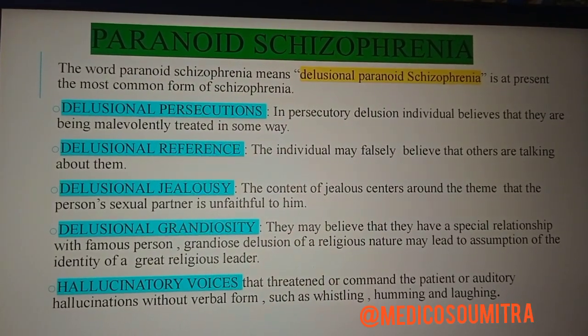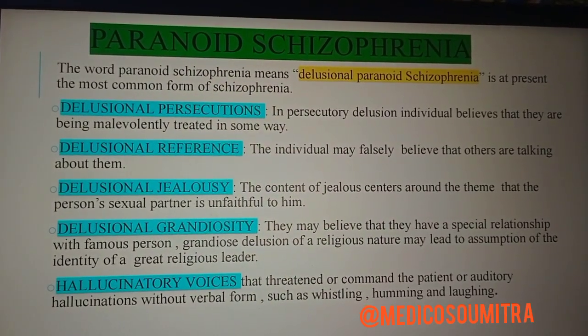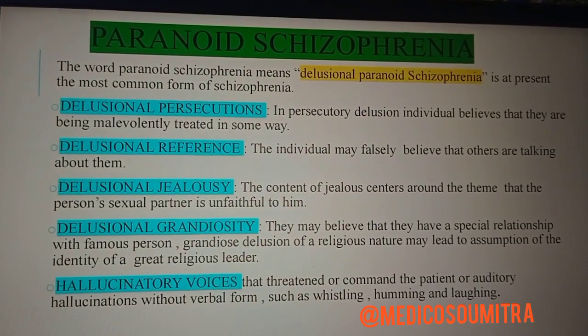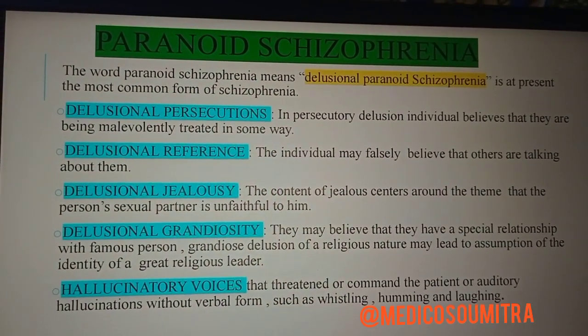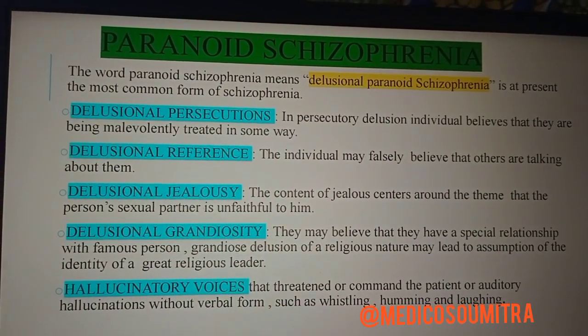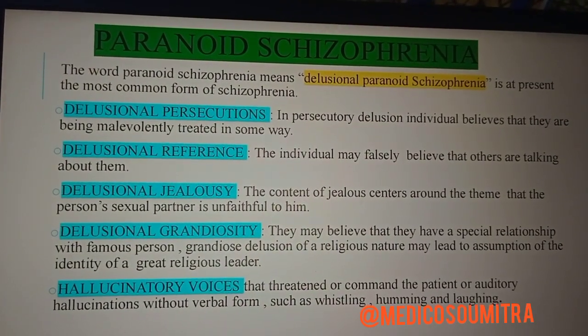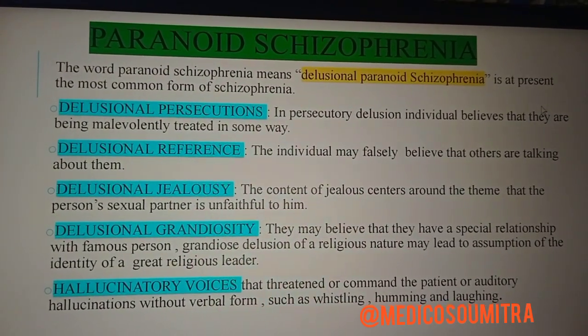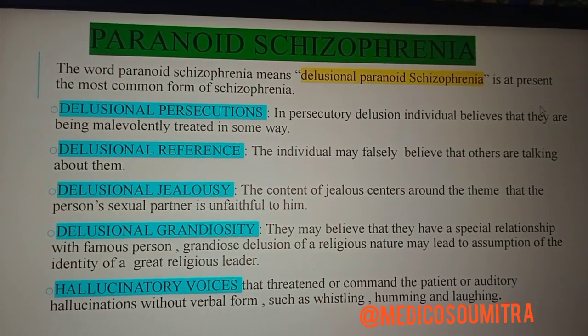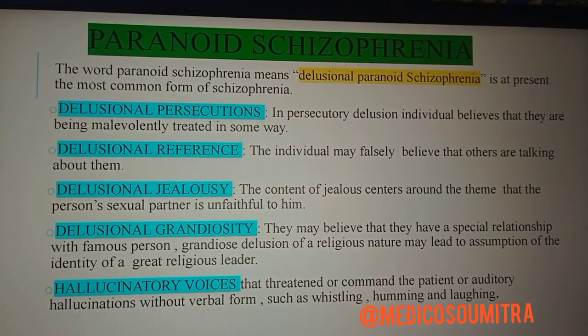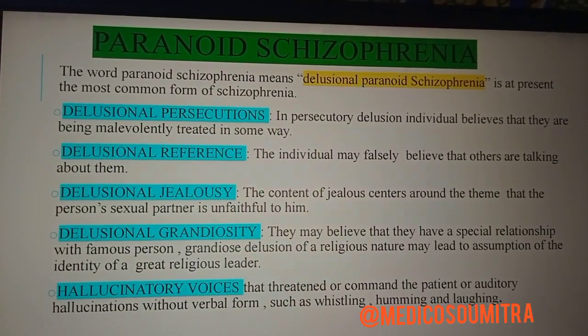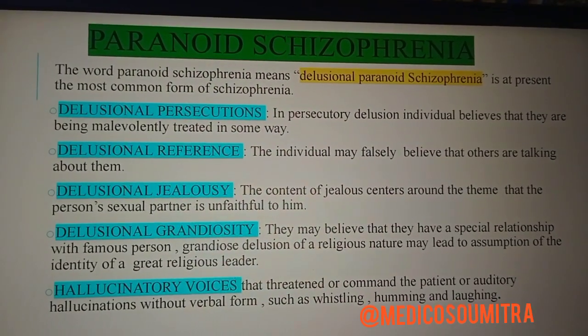Today I'm here with another video on schizophrenia, part 2. In previous videos I discussed what schizophrenia is and its clinical types. Today I'll discuss in detail the different clinical types of schizophrenia, like paranoid schizophrenia, catatonic schizophrenia, and hebephrenic schizophrenia. So we'll see them one by one.